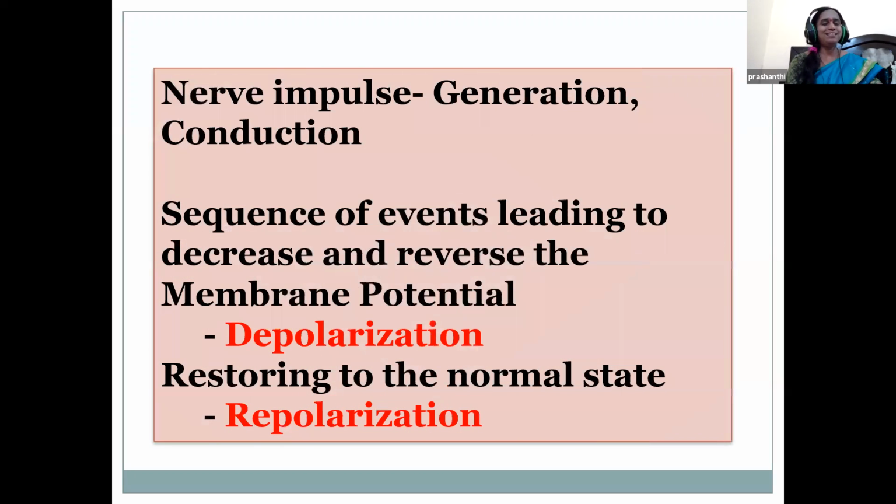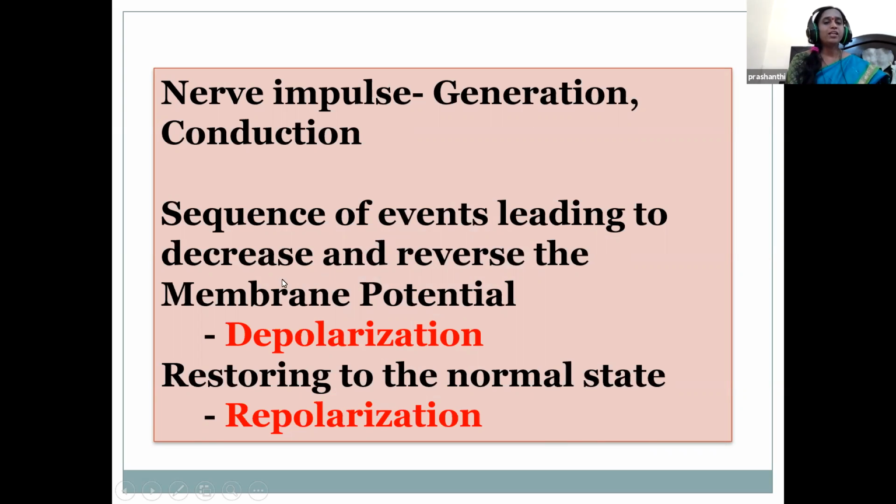From the resting state, children, the nerve cell gets excited or stimulated, so the nerve impulse is generated and conducted. The rapid shift of the membrane potential from negative to positive is called depolarization. We already learned, children, that in the resting state the cytoplasm is negatively charged.